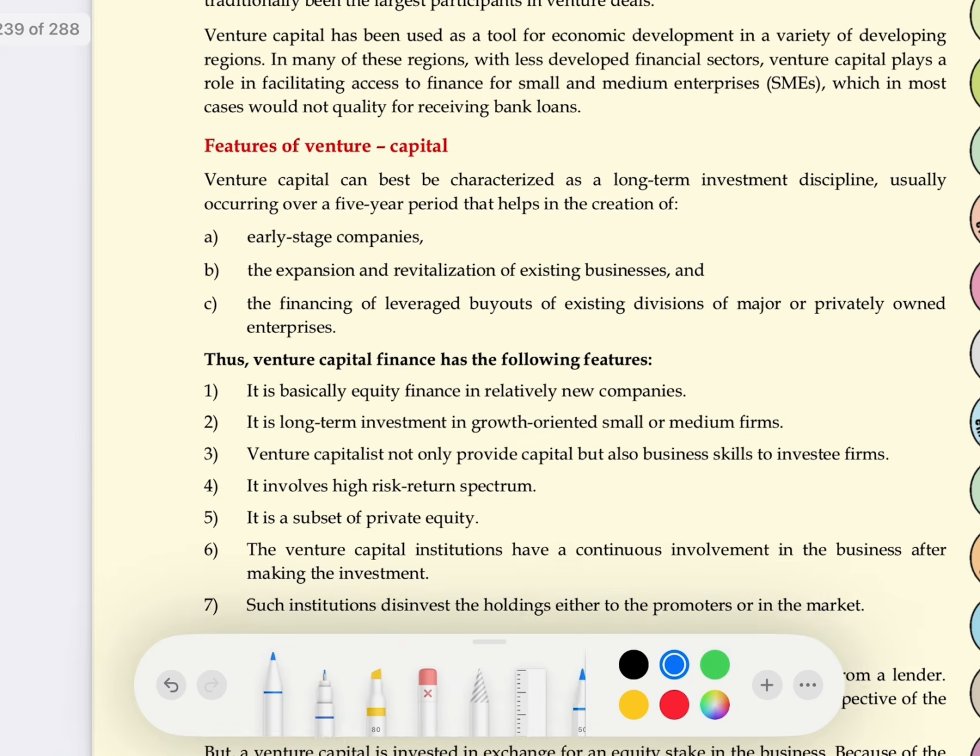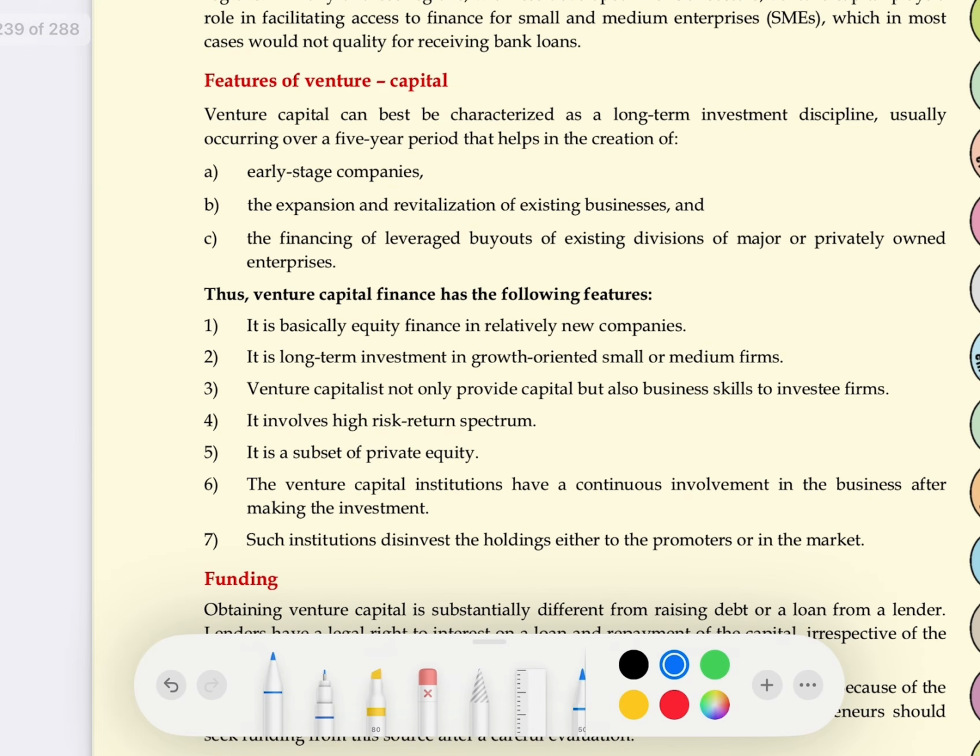What are the features of venture capital? These are basically equity finance. They don't give you a loan. They generally make the investment by taking ownership. On one hand they make the investment, on the other hand they take some part of ownership.